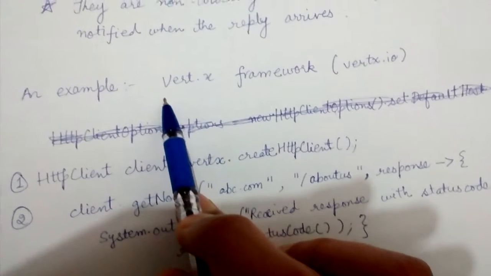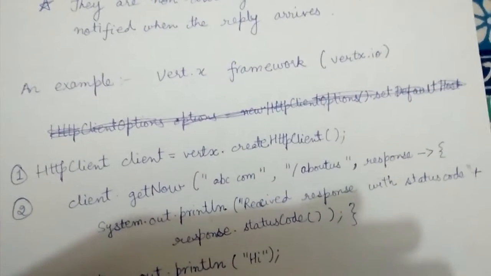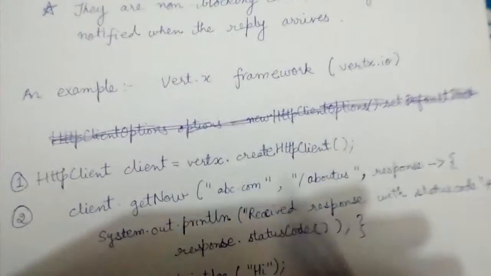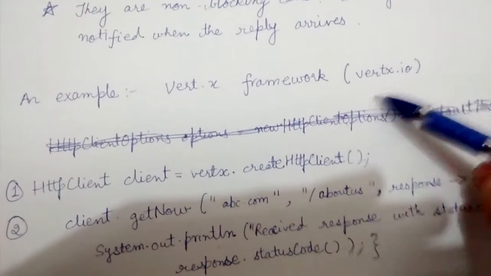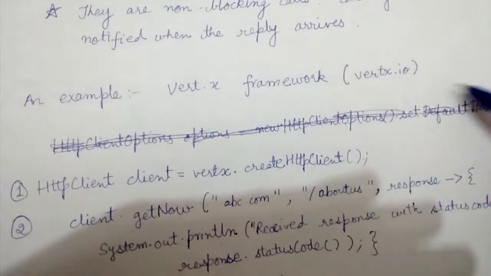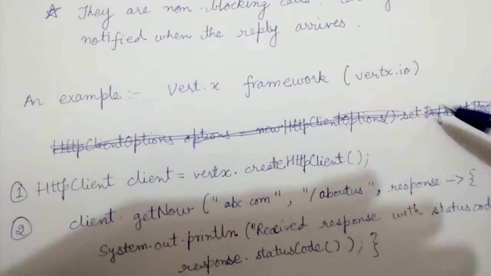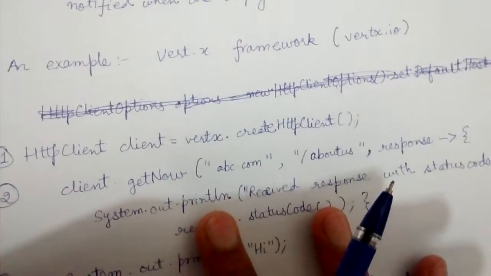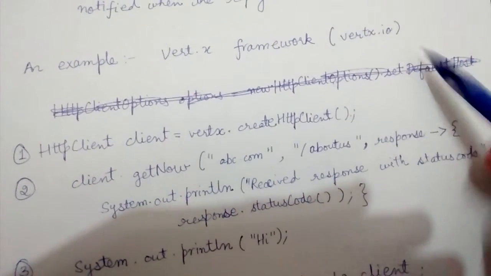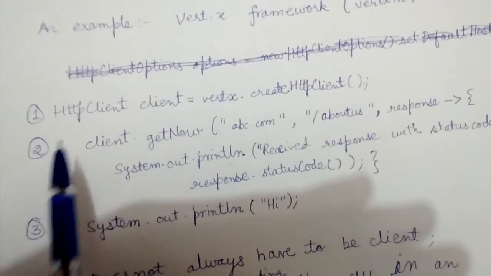So we'll take the example of the Vert.x framework. This is available at vertx.io, which is their official website. All the documentation and the binaries are available there. You can download and try it. Let's look at the example.